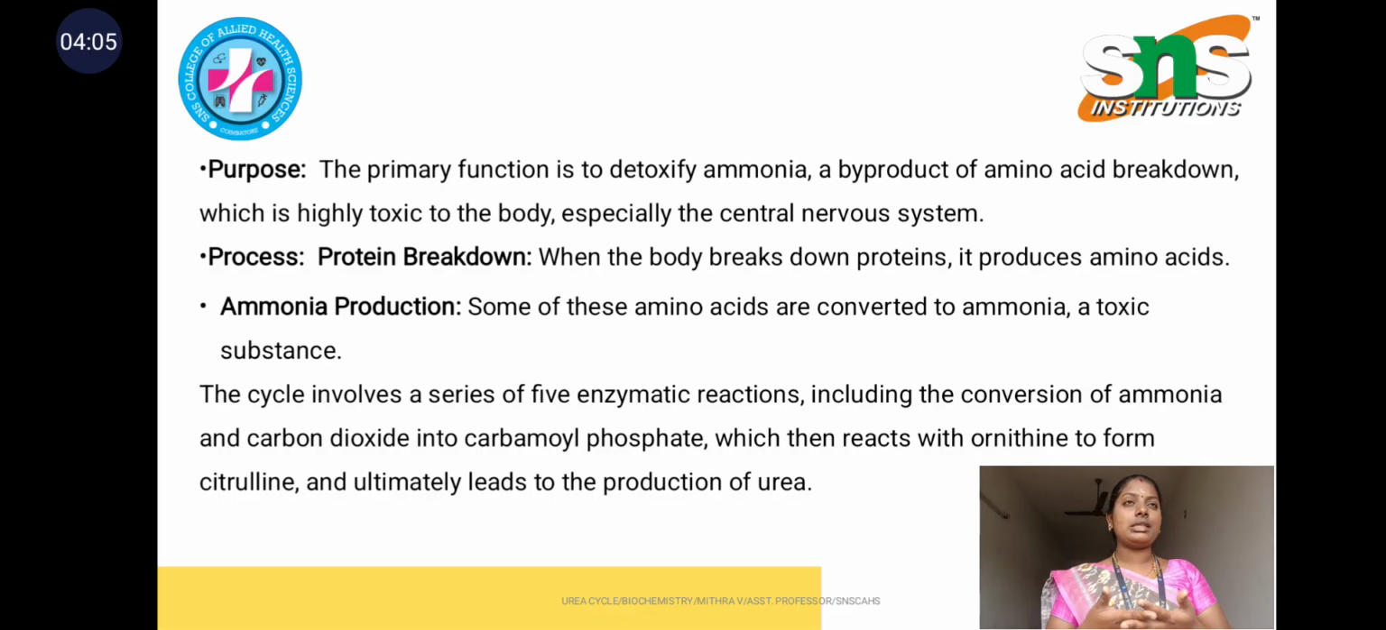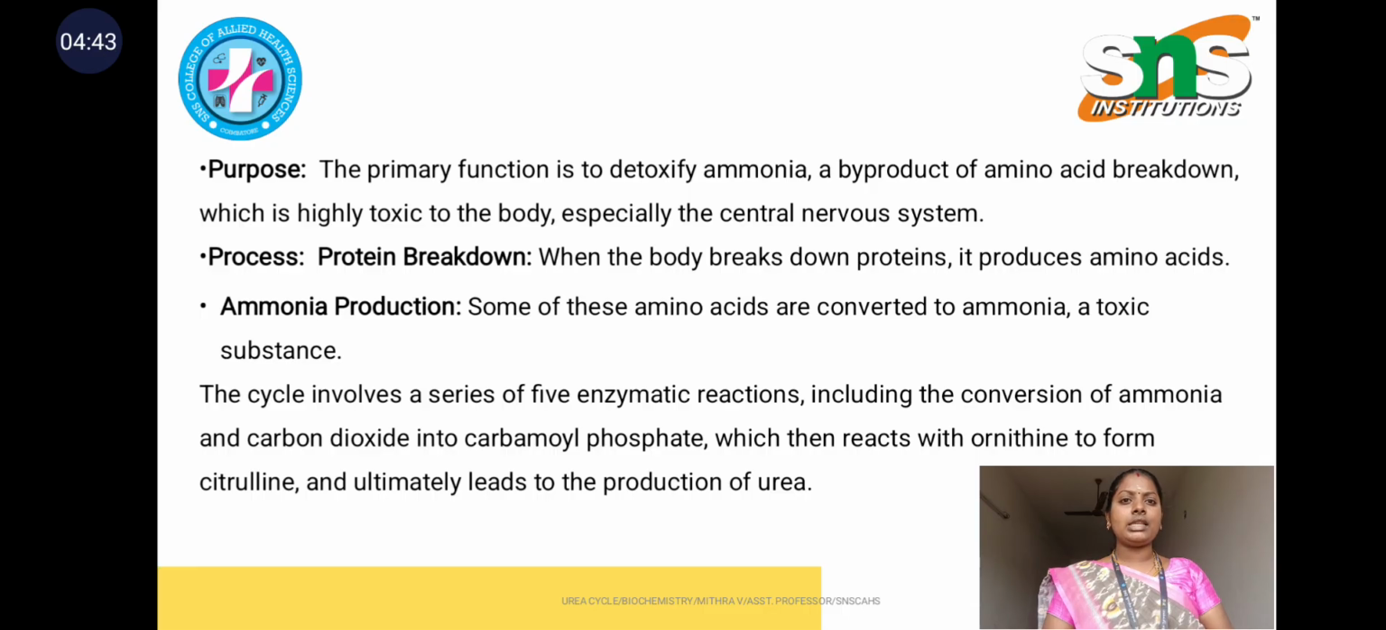Essential amino acids are not synthesized in our body and should be taken from the diet, whereas non-essential amino acids are synthesized within our body. So there are two types, essential and non-essential. When proteins break down into amino acids, ammonia is produced, and this ammonia has to be converted into urea. Ammonia is a toxic substance and urea is a non-toxic substance.